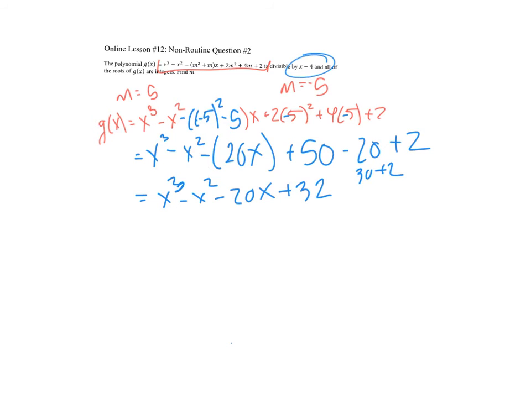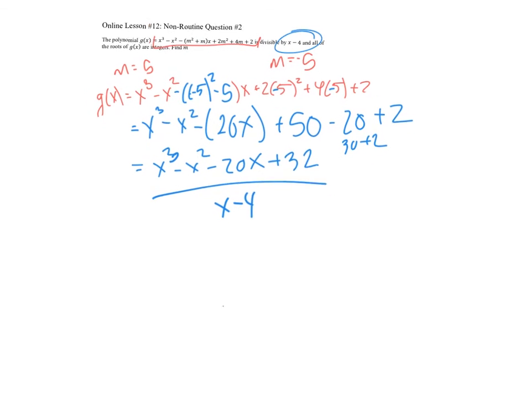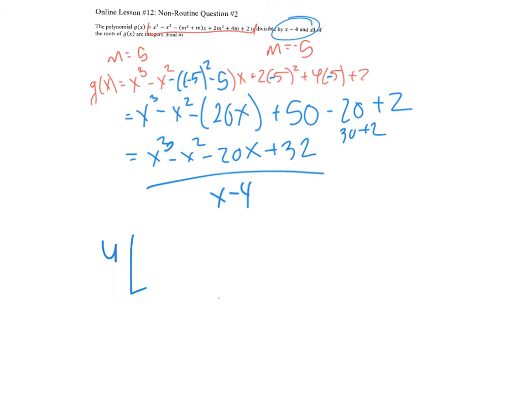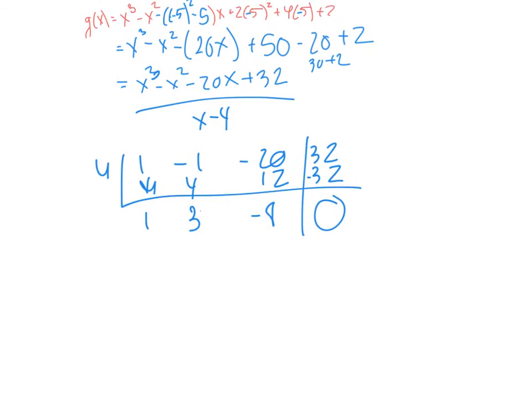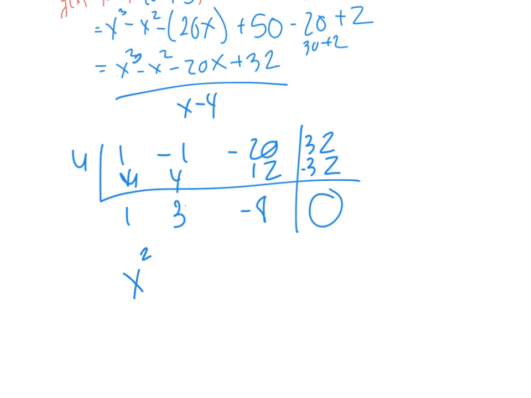Okay, so we're going to divide this by x minus 4 again. So we're going to synthetically divide 4, and we're going to get 1, negative 3, negative 20, 32. Bring down the 1, we get 4, we get 3. We get 12, we get negative 8, we get negative 32. And our expression is x squared plus 3x minus 8.